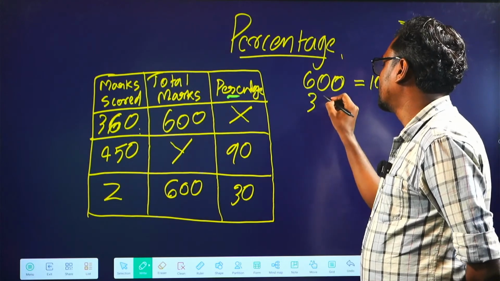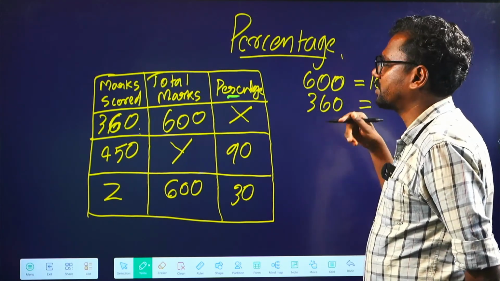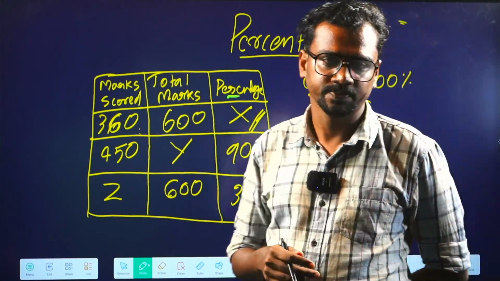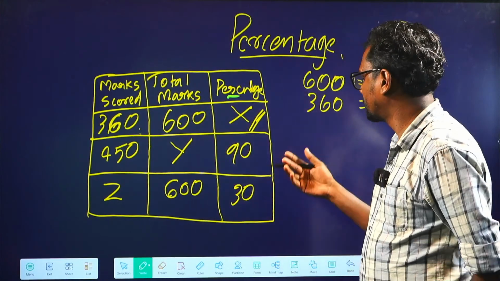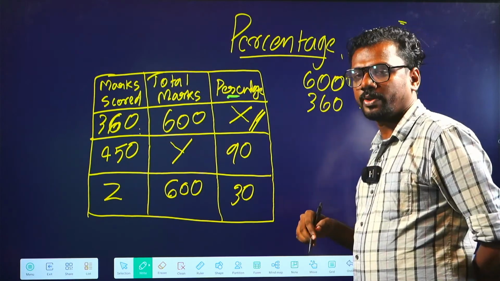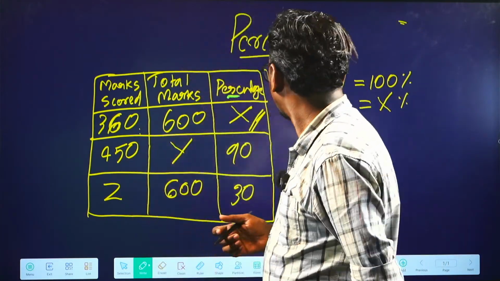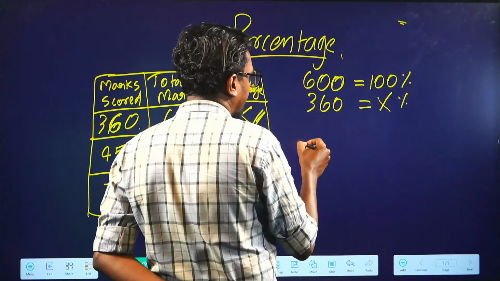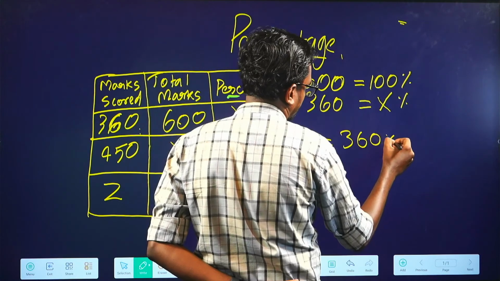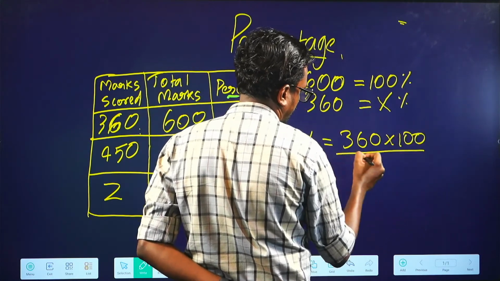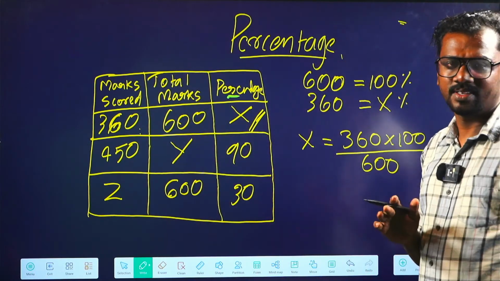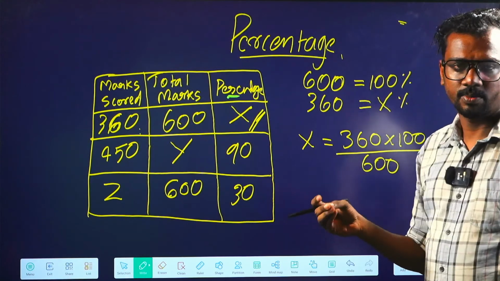Then we have to find 360. So 360 is what percentage? 360 is X percentage. So how we'll be finding it, we know X is equal to 360 into 100 by 600.